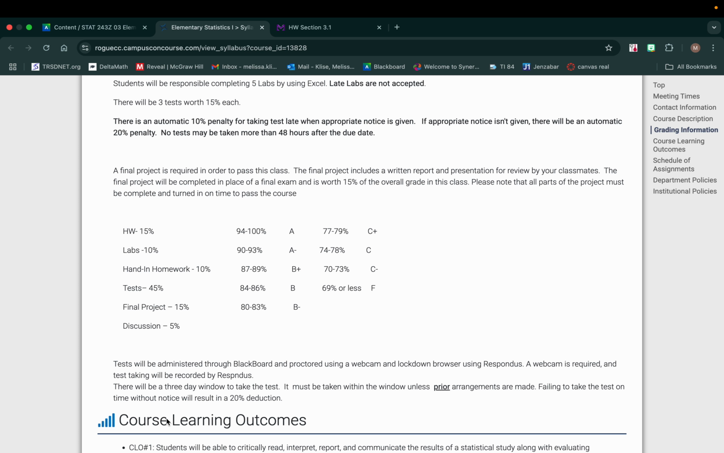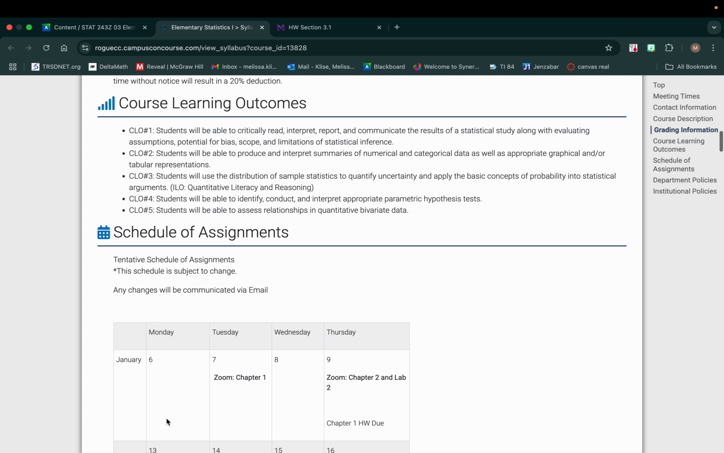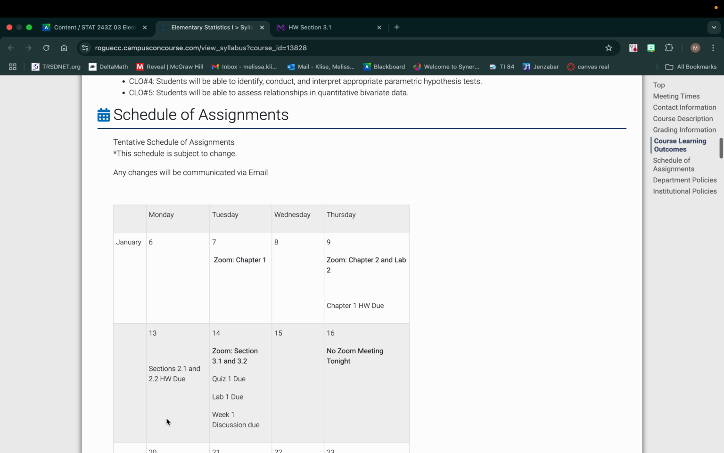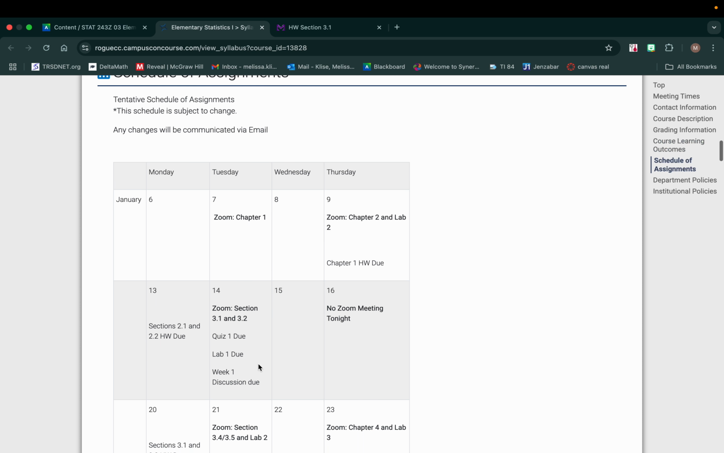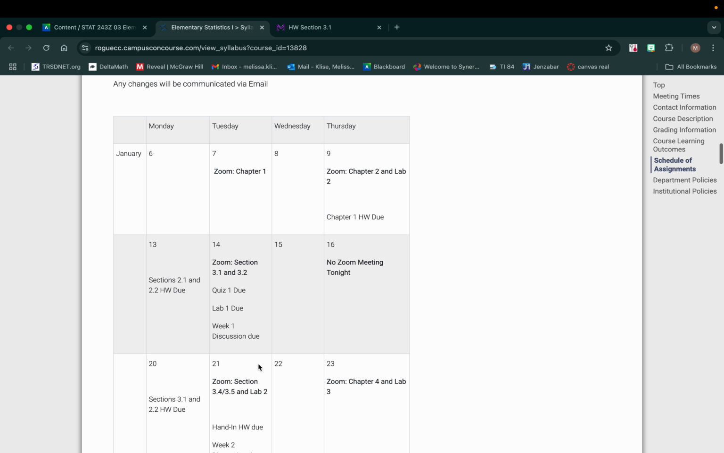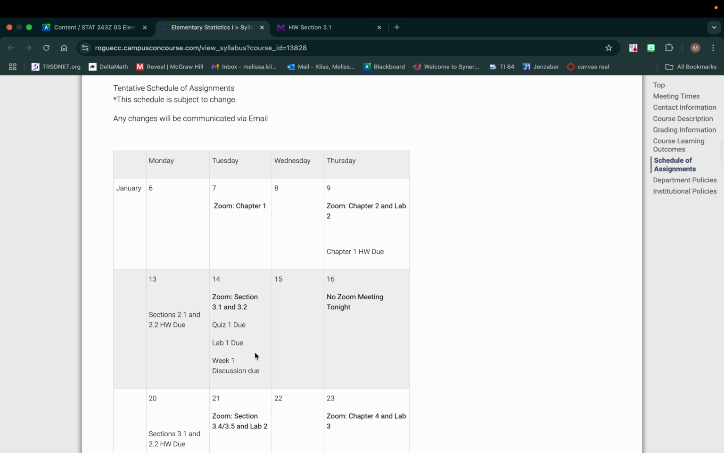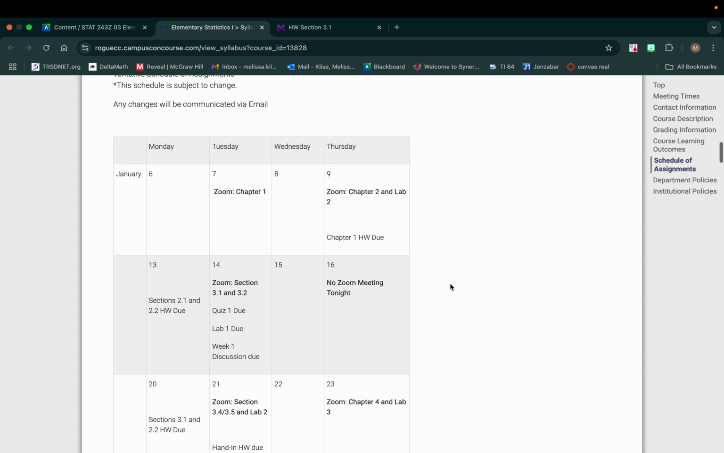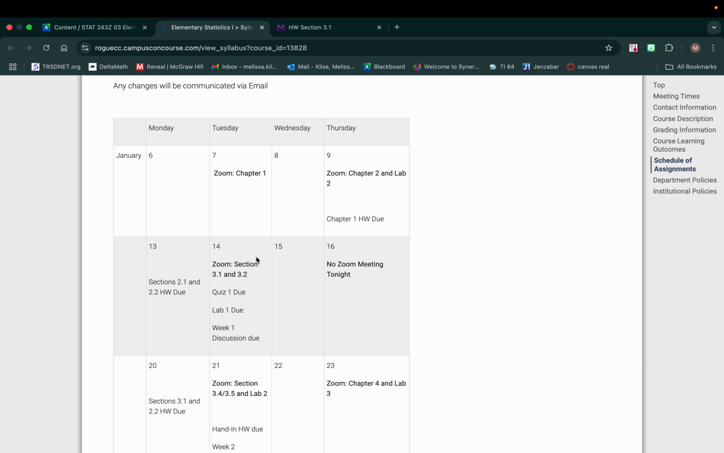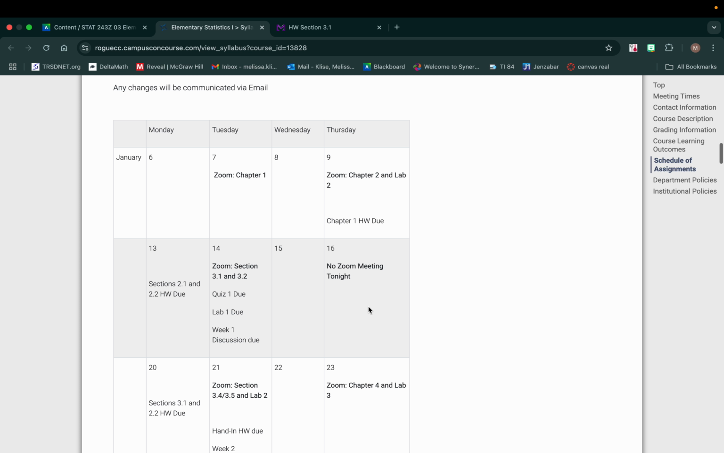And we'll also have a practice test so that you can make sure that the software is working correctly for you. If you scroll down, there's a schedule of assignments. This shows you everything that is going to be due. It shows everything that will be due, and it shows what I'm teaching during each Zoom session.